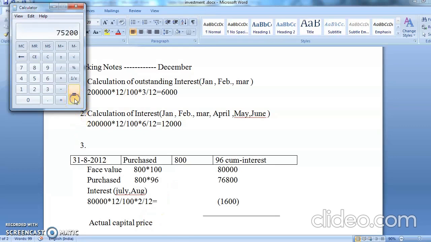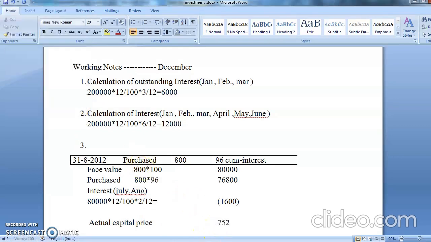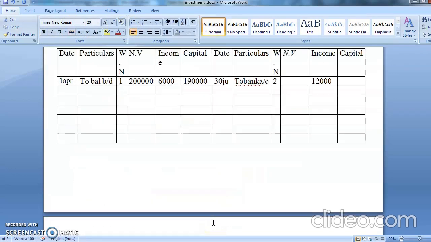So that is coming to 75,200. I always tell you, whenever it is a gum interest, this value will have no existing at all. So it is a purchase, so everything is over. Your face value is 80,000, interest is 1,600, and capital value is 75,200.